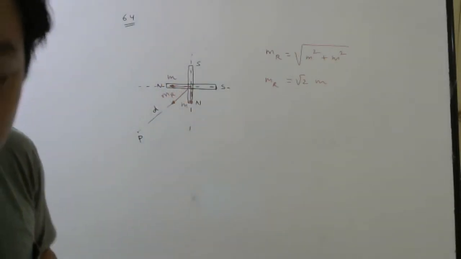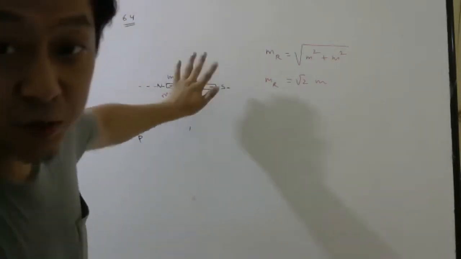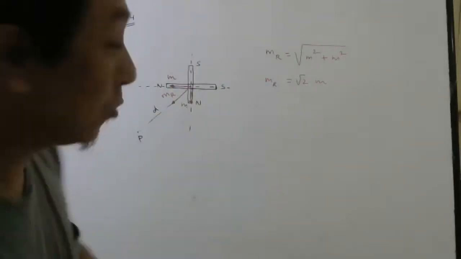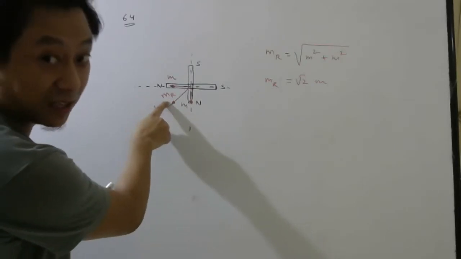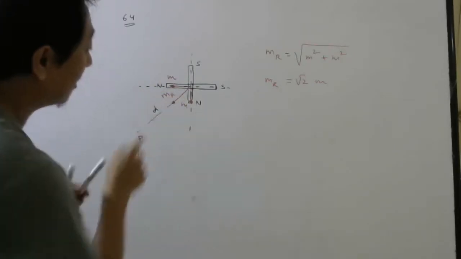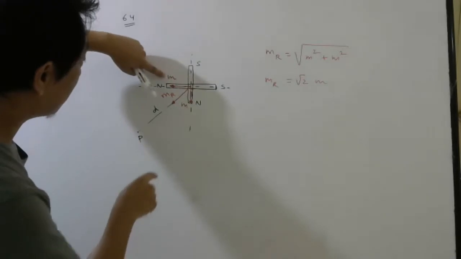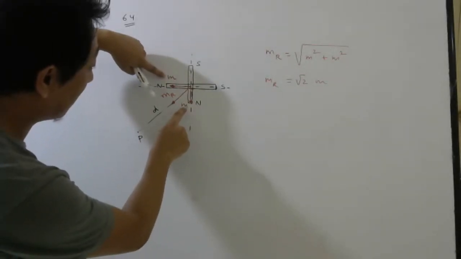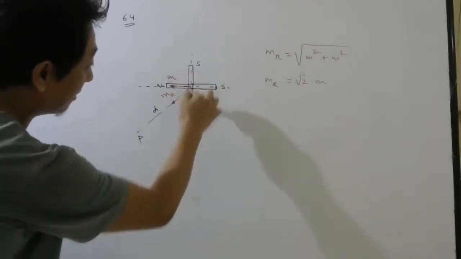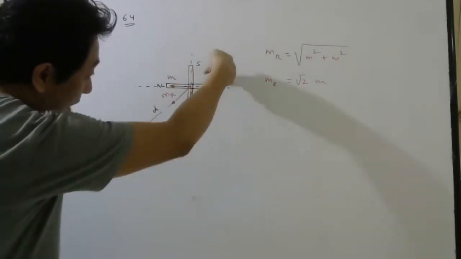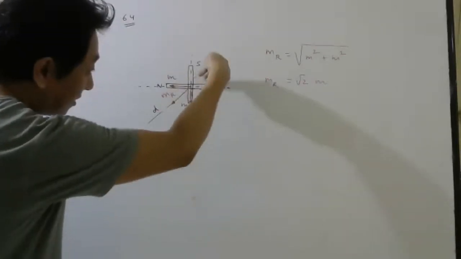So what I can do is replace these two magnets by one magnet whose magnetic moment will be this one. Why? Because this is the resultant of this magnet's magnetic moment and this magnet's magnetic moment. I can replace these two magnets by one magnet in this direction.